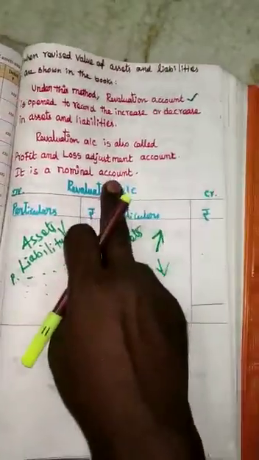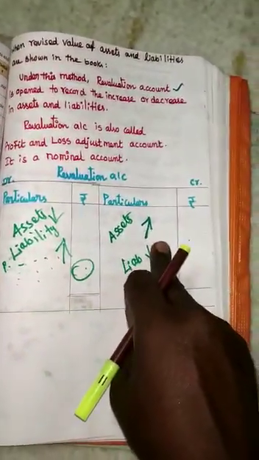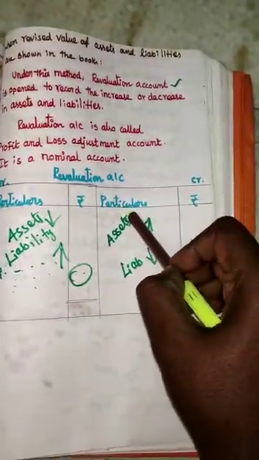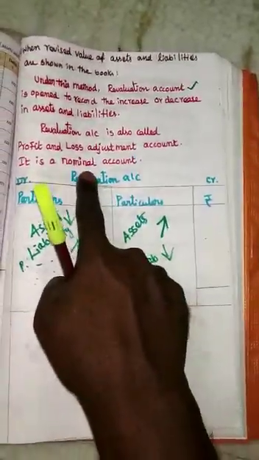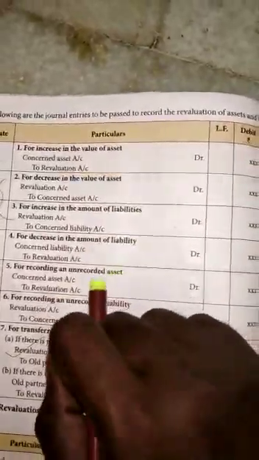The first journal entry, for increase in the value of the asset. Asset value is increasing, meaning in the revaluation account credit side you have to enter. What is the journal entry? Concerned asset account debit to revaluation account. That is what is given here. For increase in the value of asset, concerned asset account debit to revaluation account credit.